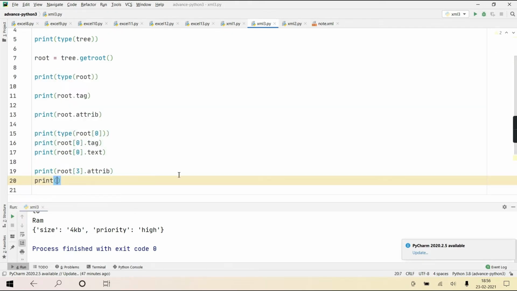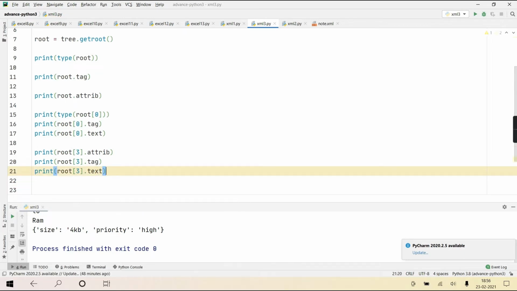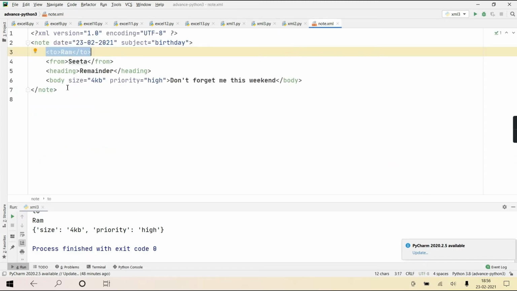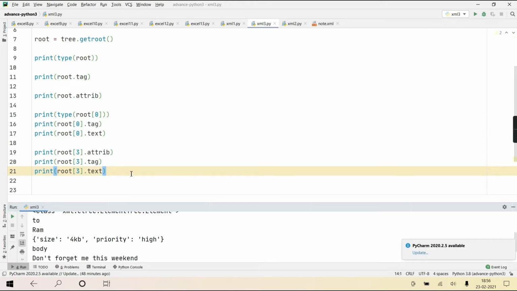Suppose I write print root of 3 dot tag, and print root of 3 dot text. So it will give the text content, that is, please don't forget me this weekend. Tag is the body tag, no? And attributes are these three things. Do you get it? Text is, don't forget me this weekend. Tag name is body, and attributes are those two attributes.